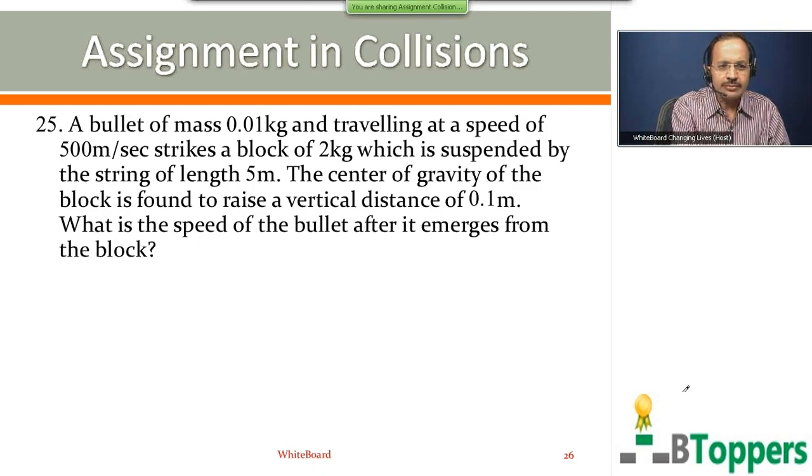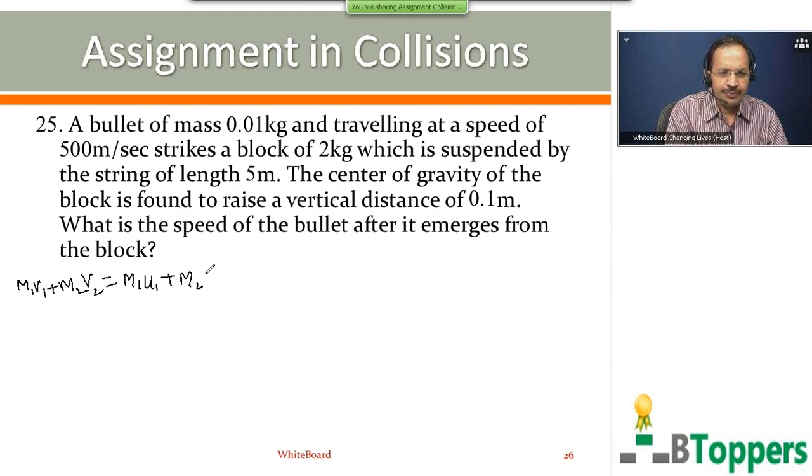So here, for any one-dimensional collision, we can write M1 V1 plus M2 V2 equal to M1 U1 plus M2 U2.